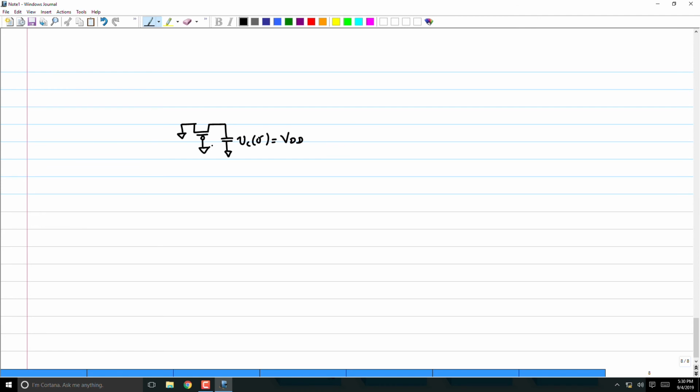What's the drain and source first? The drain is at ground. This is the source.